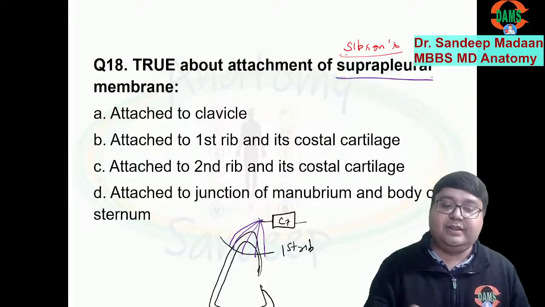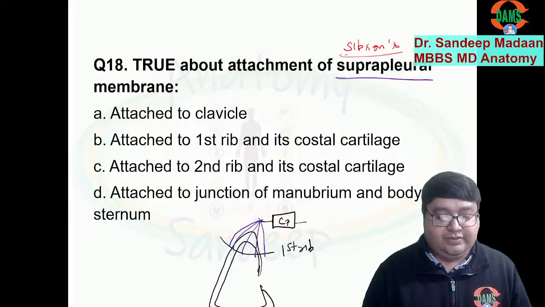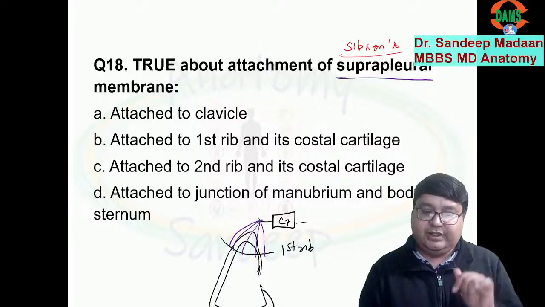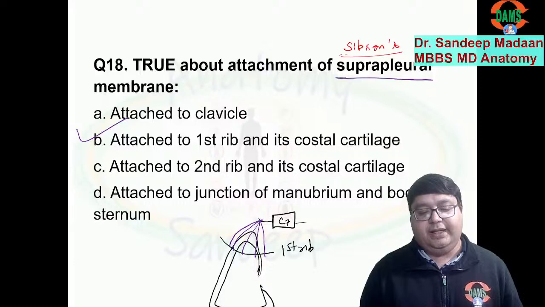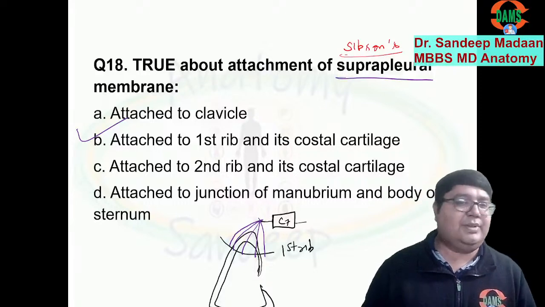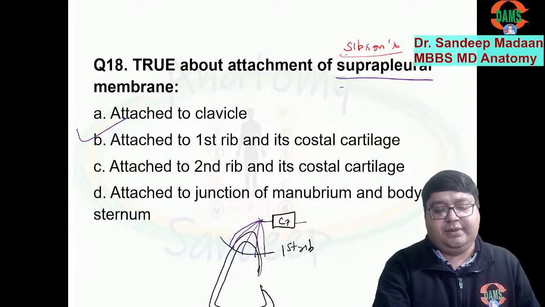And which fascia? Sibson's fascia. Now, dear friends, what is the attachment? C7 transverse process up to first rib. So the answer will be B. But dear friends, can you tell me, it contains the remnant of one muscle. Which muscle? It contains the remnant of scalenus minimus.